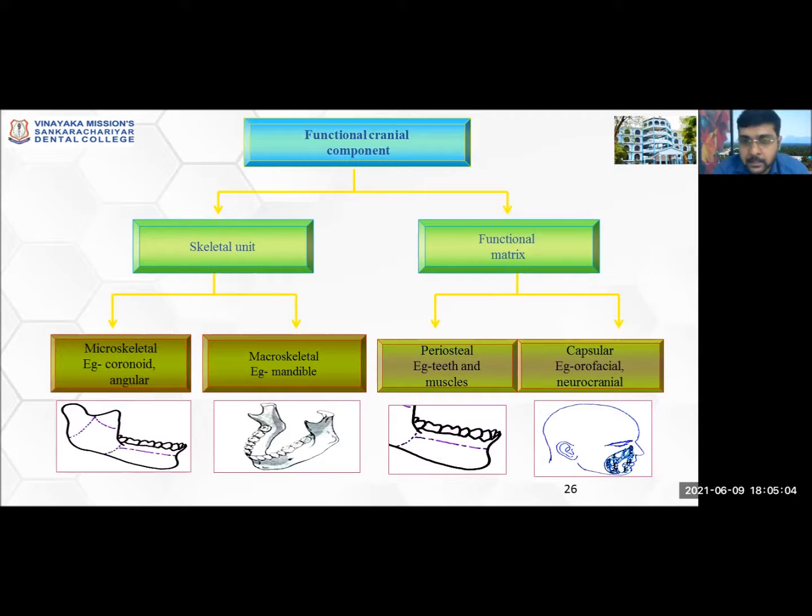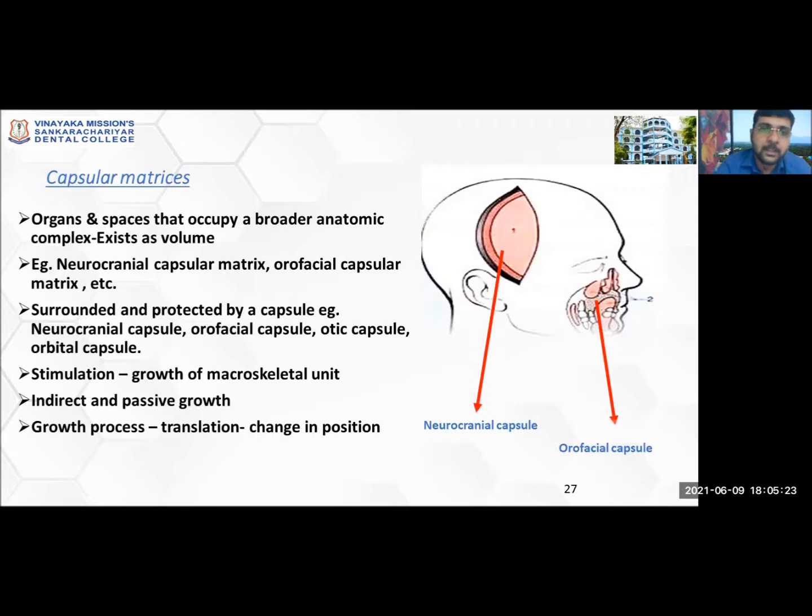Okay, the structures which are responsible for the growth in relation to the macroskeletal units are called the capsular matrix, the orofacial and the neurocranial capsule. There are two types of capsules which we explained in the craniofacial region. I will explain in detail the capsular matrix, which is very difficult to understand also. So what is a capsular matrix?